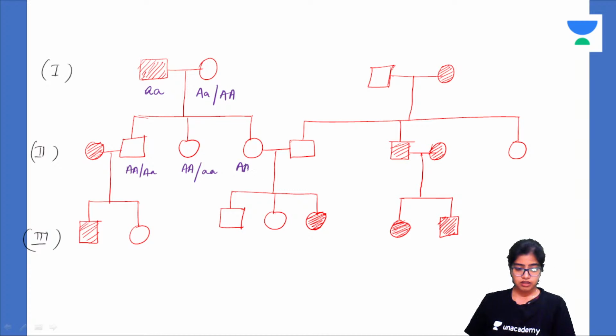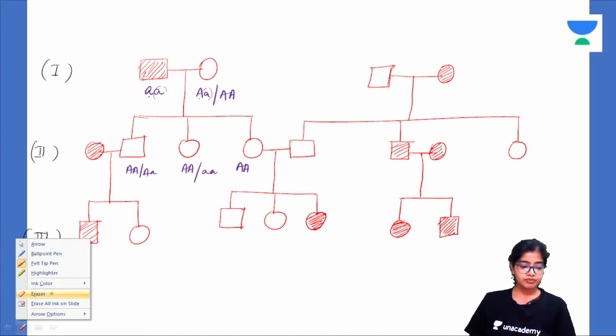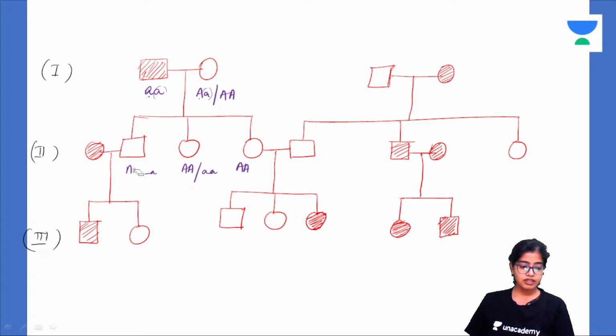And similarly with this one. No, sorry, they cannot be this capital A. No, they cannot be this one. Why? Because they are getting one gene from here, right? They're getting one allele from here and one allele from here. So if they are getting this and this, it will be capital A and small a. If they're getting this and this, it will be capital A and small a again. But if they're getting this one along with this one, then they will be affected. Okay, understood? So I'll just write it.